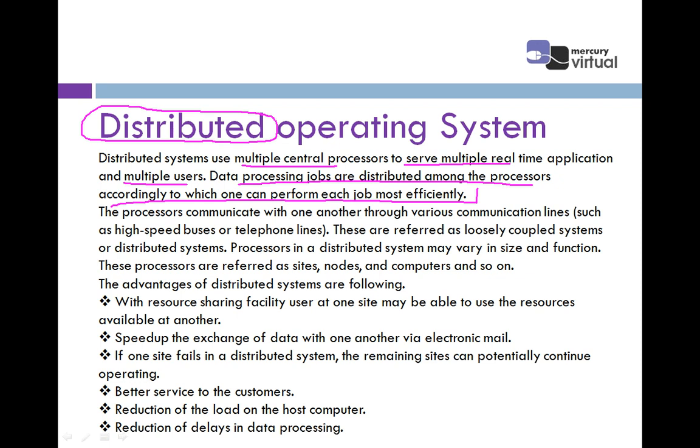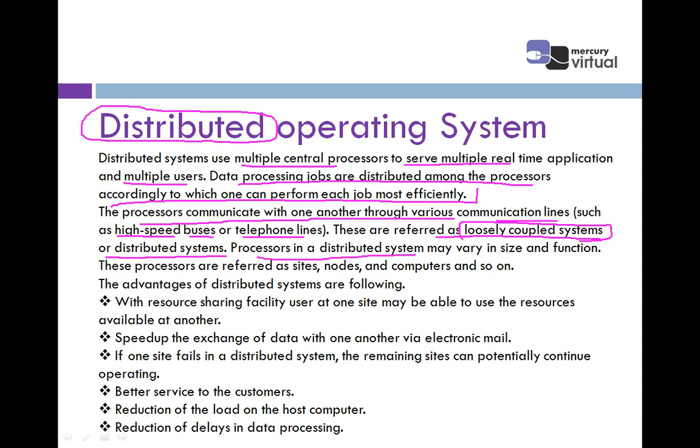The next line says the processors communicate with one another through various communication lines such as high-speed buses or telephone lines. These are referred to as loosely coupled systems or distributed systems. It means another name for a distributed system is a loosely coupled system.